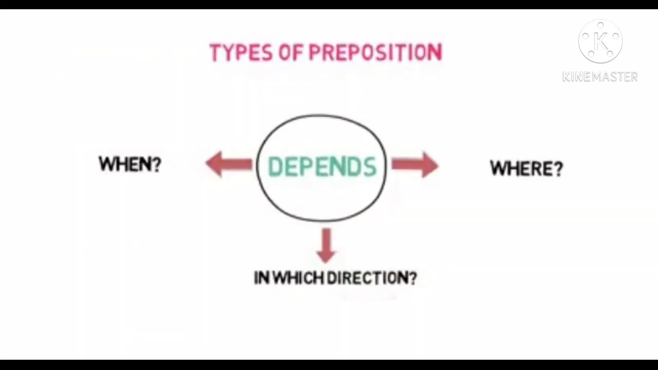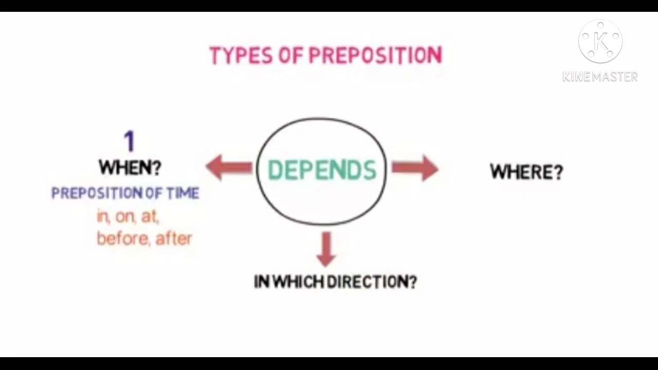Now, let's look into the types of preposition. These are divided into three types depending on three situations: when an event or thing happened, where the event or thing occurred, and in which direction the event or thing is happening. Prepositions that describe when an event happened are defined as prepositions of time. Examples of them are in, on, at, before, after.